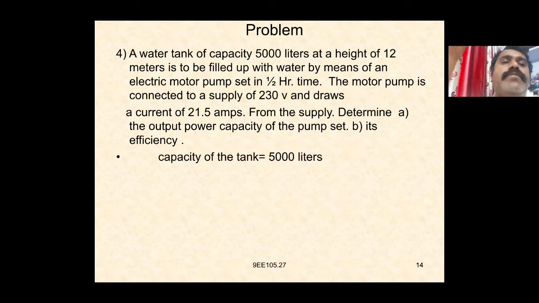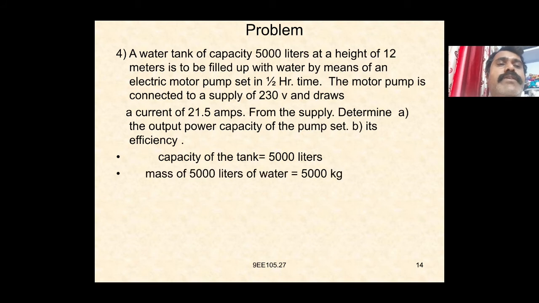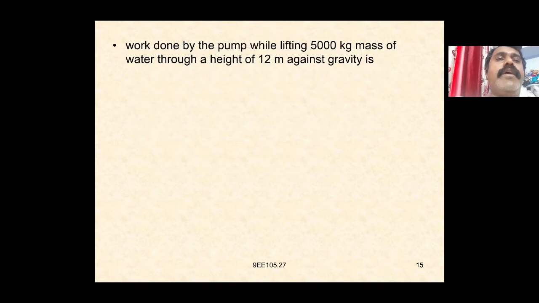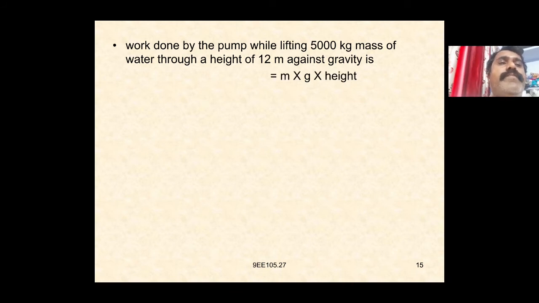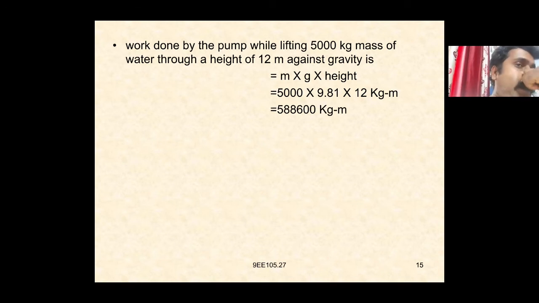So the capacity of the tank is nothing but 5000 liters. 1 liter is nothing but 1 kg, that is, the mass of 5000 liters of water is equal to 5000 kg. Again, the work done by the pump while lifting 5000 kg mass of water through a height of 12 meters against gravity is m into g into height. Again 5000 into 9.81 into 12 kg meter, that is 588600 kg meter.